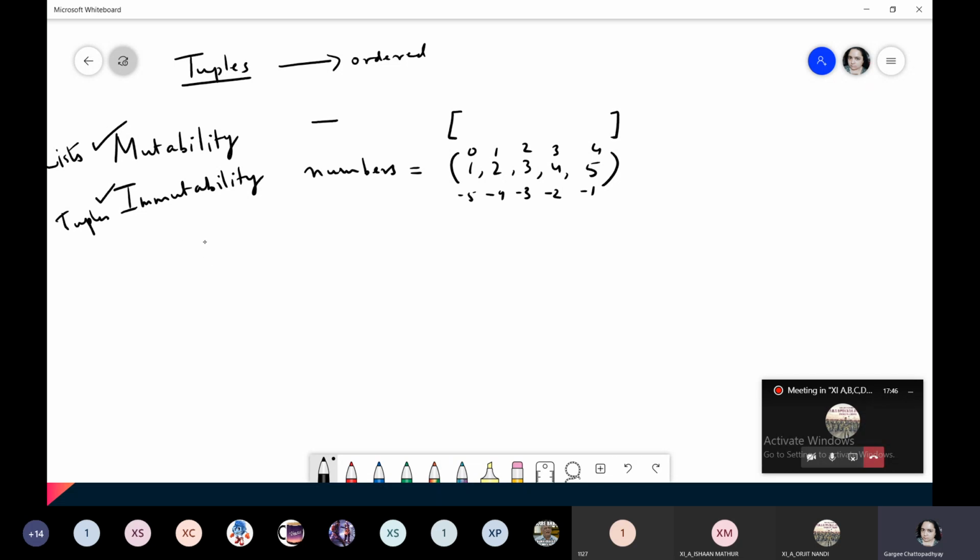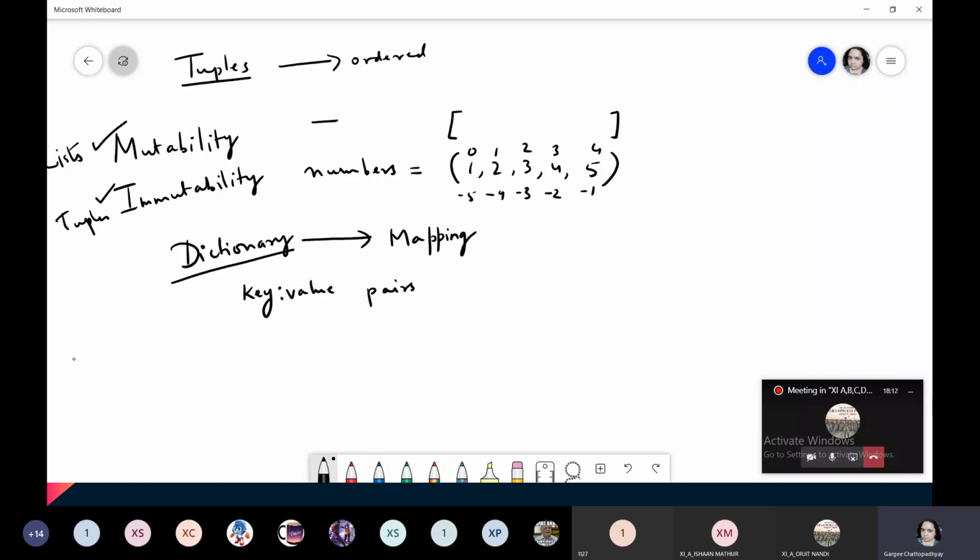Okay. And next is dictionary. The dictionary comes under a category known as mapping. Please write it down somewhere. It is also known as mapping. And it stores data in the form of key value pairs. How?